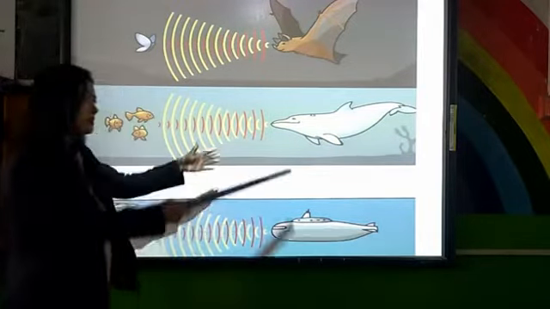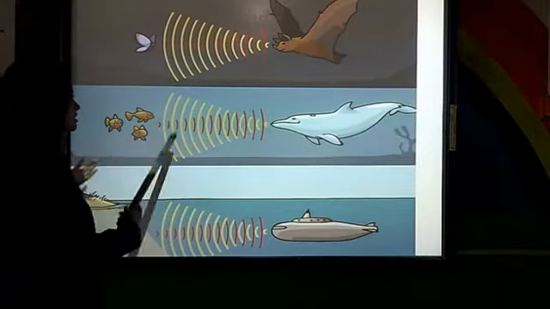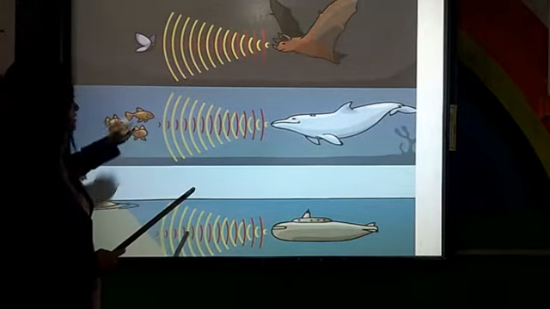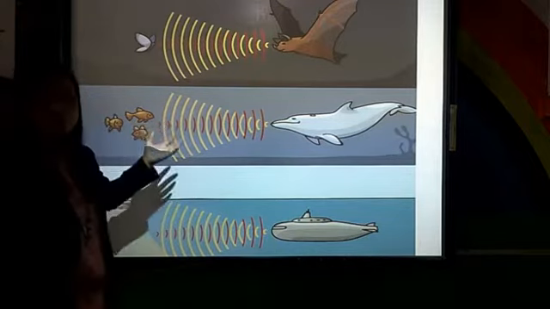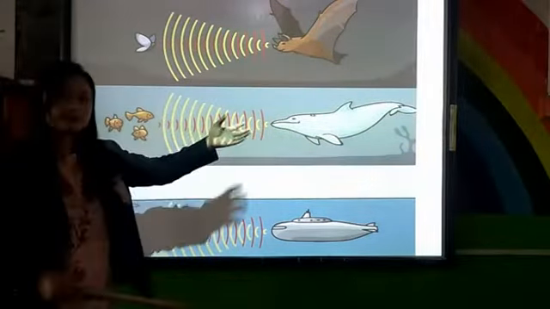The same way for the whale or any aquatic animals, if there are fishes, if it's a prey, if it's food, or any other obstacle, like a stone, it can make it out from the reflected sound. And sonar we'll be discussing later, in more detail.